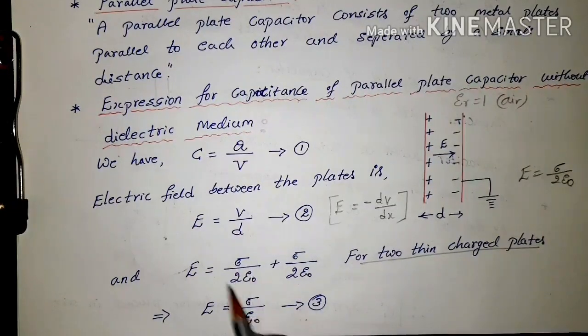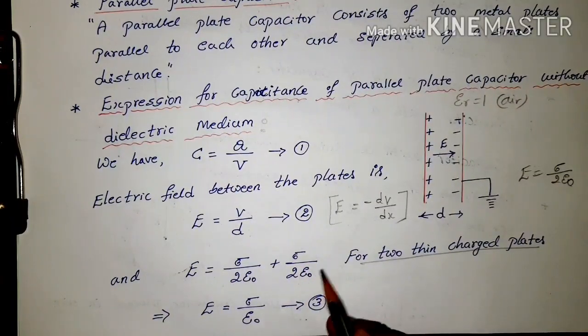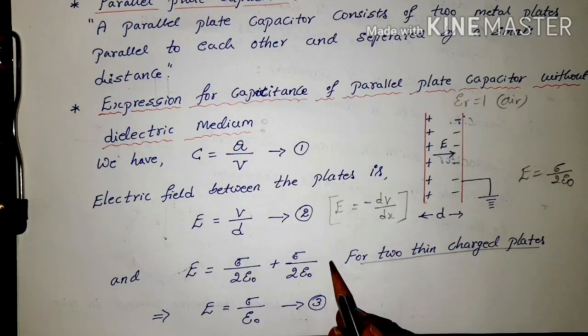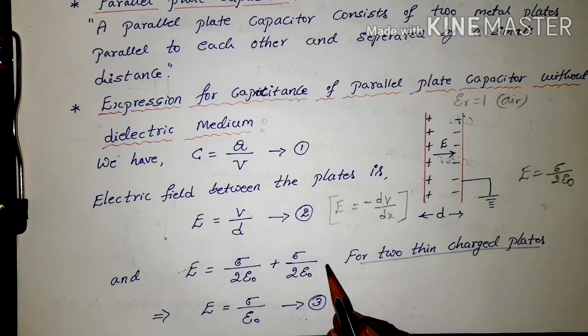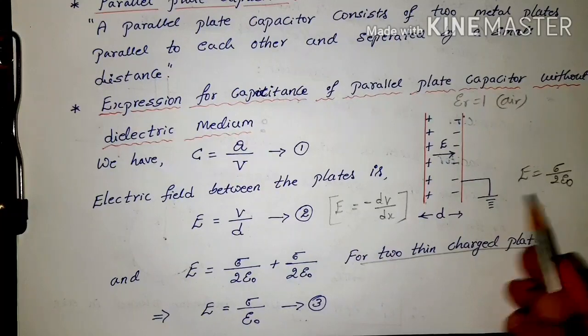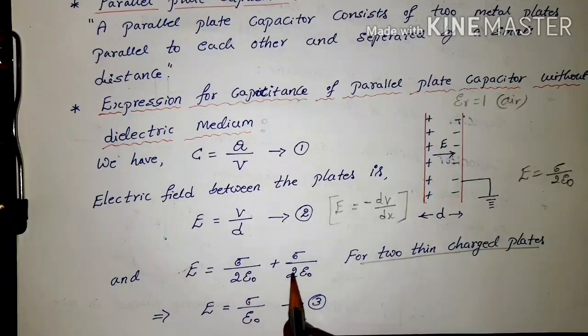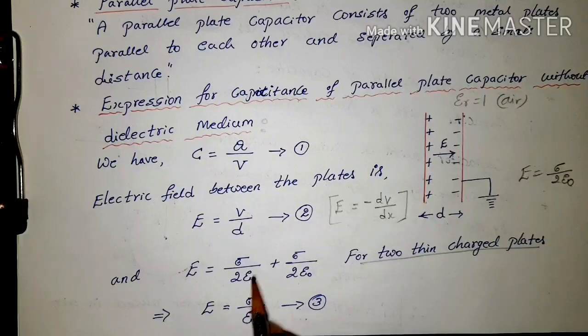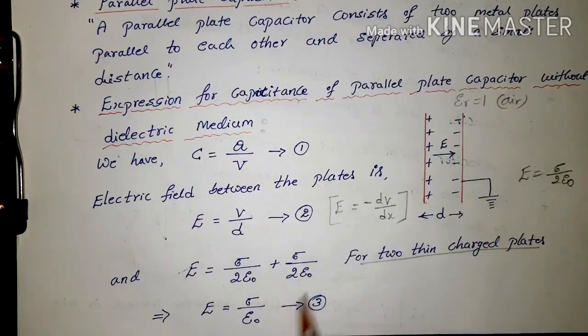Once again I am telling you, these formulas came from the derivation of the electric field due to a charged plane sheet. We obtained it by using Gauss law. That was the derivation. We proved this for only one plate, but here there are two plates, so we are adding the two values. When you add the two values, you get sigma by epsilon naught, taking the sigma by epsilon naught as common. Half plus half becomes 1. So that is sigma by epsilon naught.